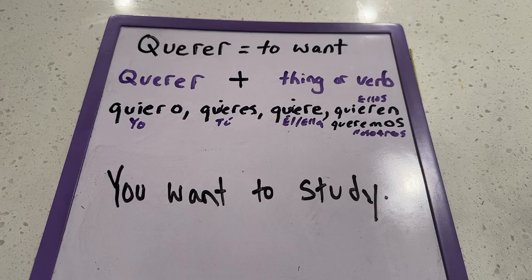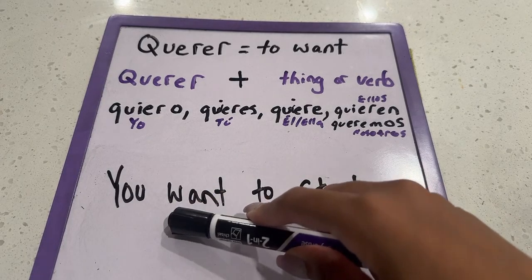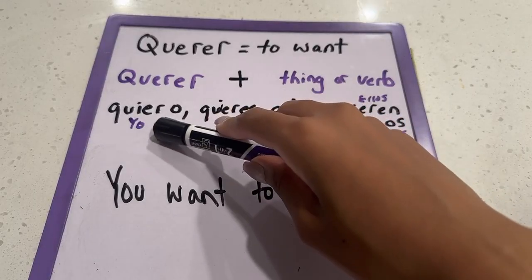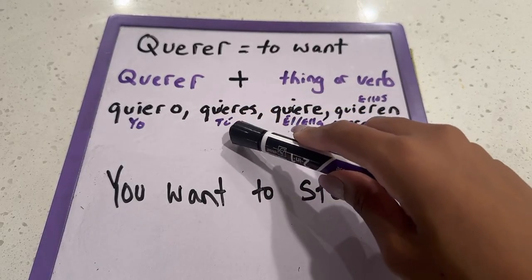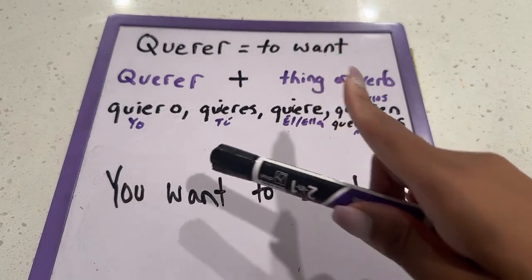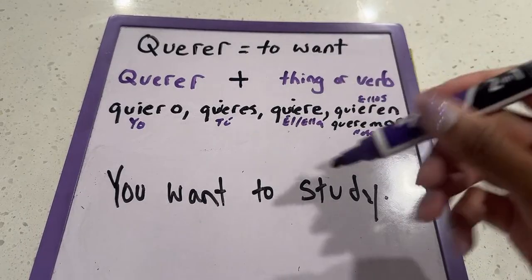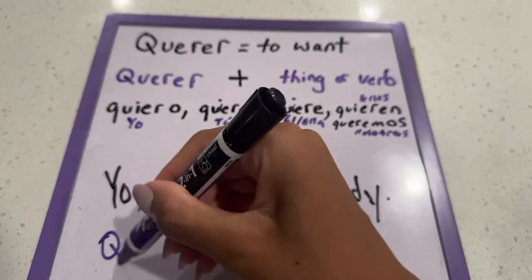All right, so for those of you that said quieres estudiar, you are correct. Now I see about half and half. Half of y'all said quiero, but remember it's you want. And if you were to say quiero, you're basically saying I want. But you want the tú form, that's quieres. So remember, we want to look at our conjugation chart. The tú form, aka the you form, is quieres. So the sentence here is you want to study. So then it is quieres.